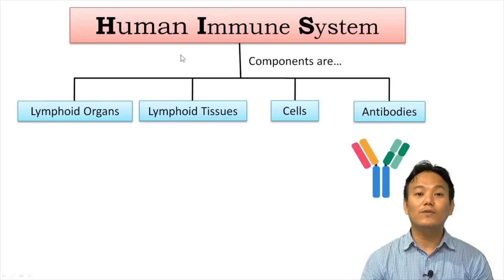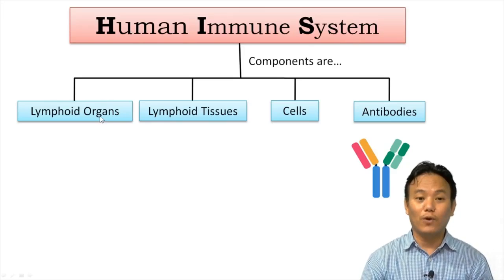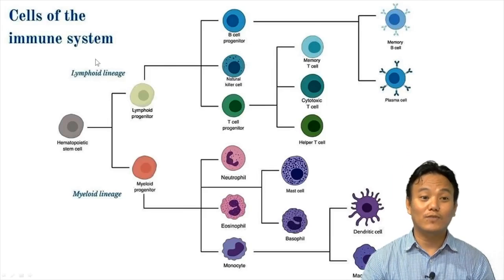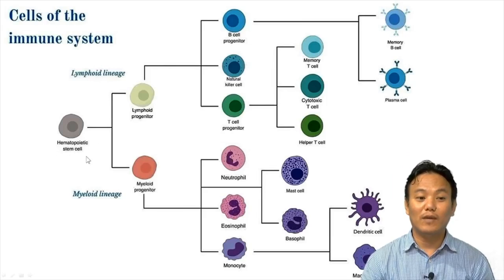Now let us discuss the human immune system. The human immune system consists of lymphoid organs, lymphoid tissues, cells, and antibodies. We have already studied antibodies, which are Y-shaped proteins synthesized by B lymphocytes. We have also studied the different types of cells involved in both innate and acquired immunity. Those are the cells of the immune system. They all originate from hematopoietic stem cells and then differentiate into different types of functional immune cells.